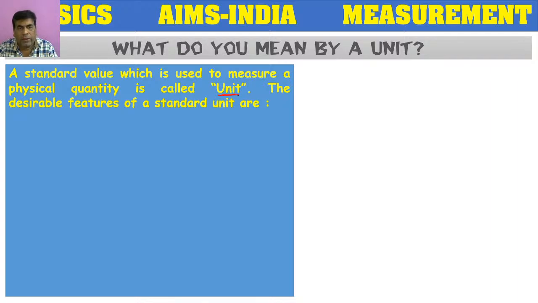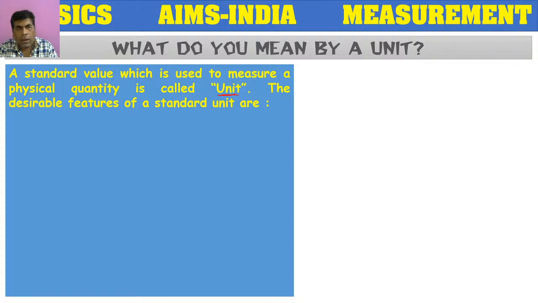With that known value, we will compare the unknown value. Suppose I know the value of 1 meter. If I want to measure the length of a room, I will compare the length of the room with that 1 meter and I can tell it is 10 meters.